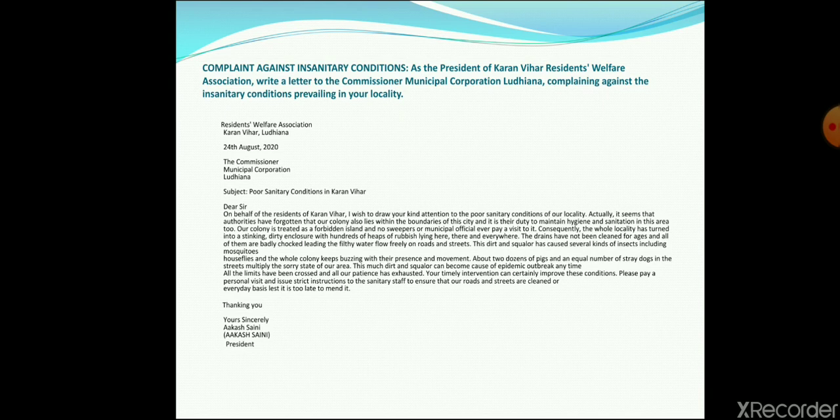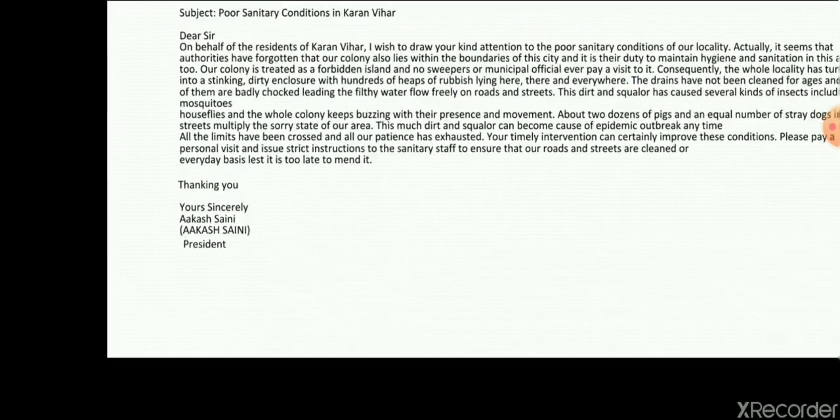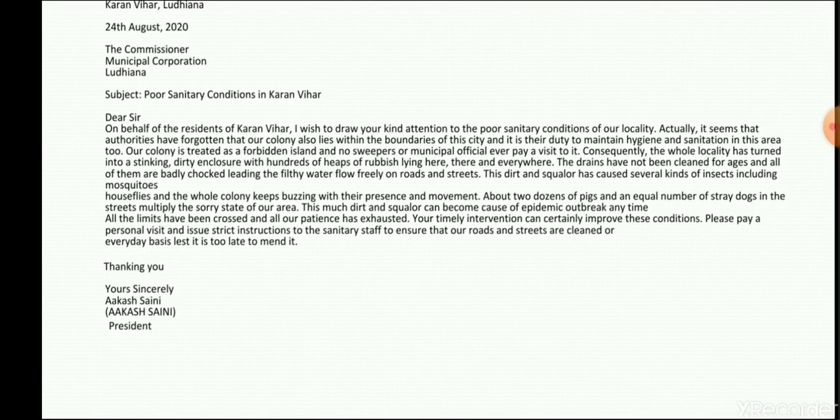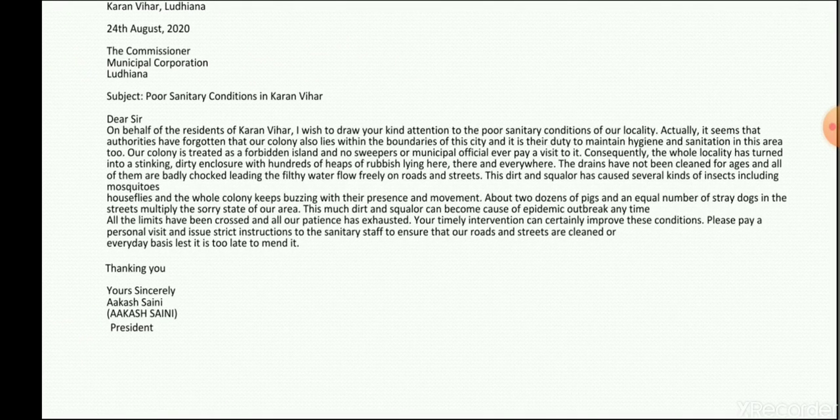It means from the subject it should be clear about what area we are going to talk about and about what topic we are going to discuss. Dear sir, on behalf of residents of Karan Vihar, I wish to draw your attention to the poor sanitary conditions. Next, it seems that authorities have forgotten this colony. Sarcastic language is used. We feel that authorities have completely forgotten that this colony also lies within the boundaries of the city, because there is no hygiene, no sanitation in this area, and it is treated as a forbidden island, and no sweepers are sent here.